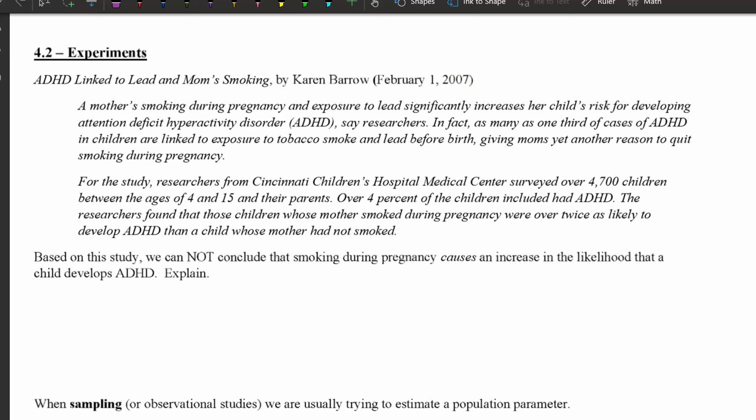4.2 deals with experiments. I know you do experiments in your science class, but I want to make sure that you understand in statistics what we mean by an experiment when we say an experiment. ADHD is linked to, let's look at an example.